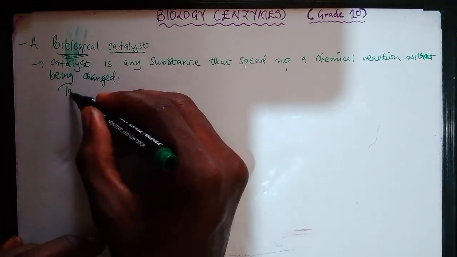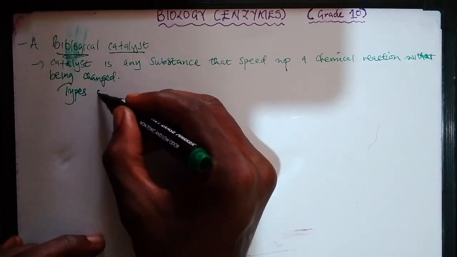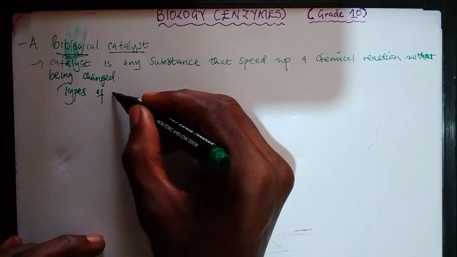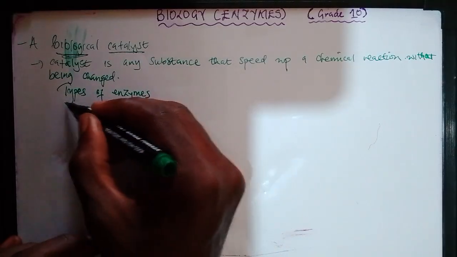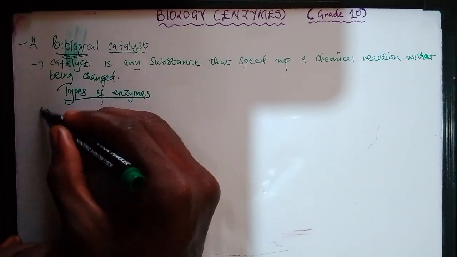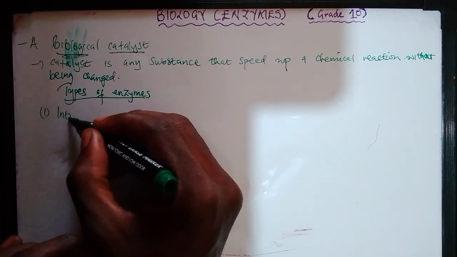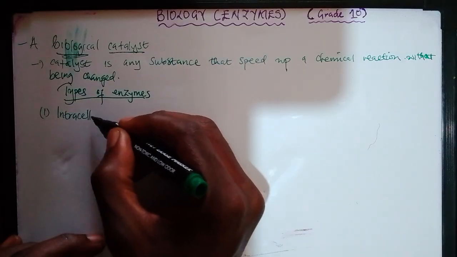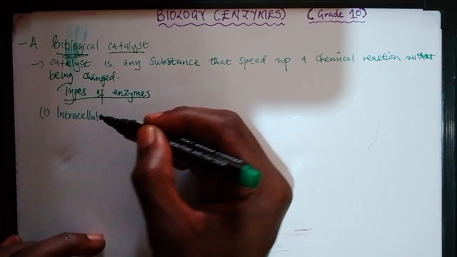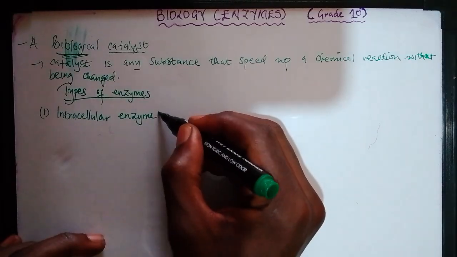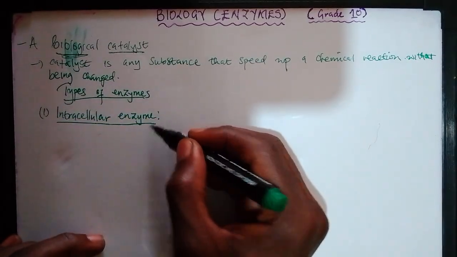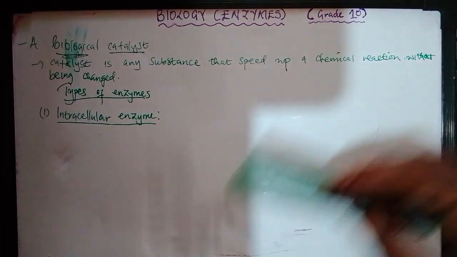The first type, the types of enzymes, we have what are known as the intracellular enzymes. So what are intracellular enzymes?